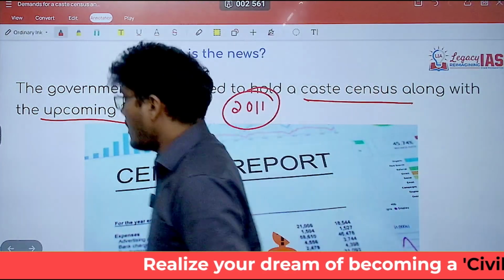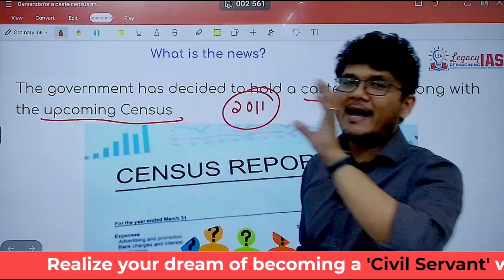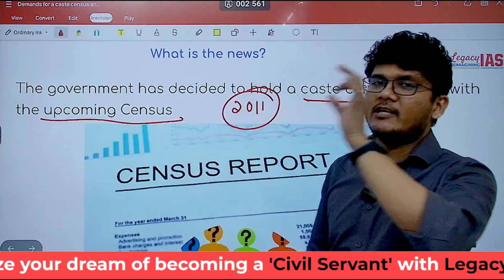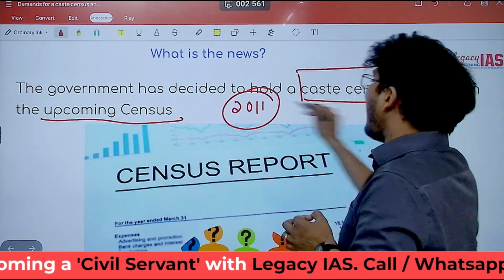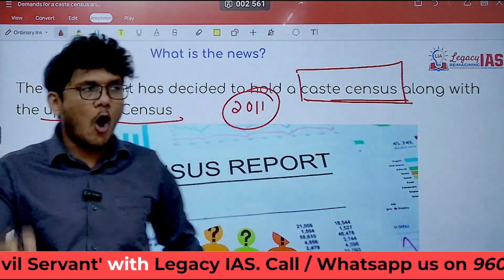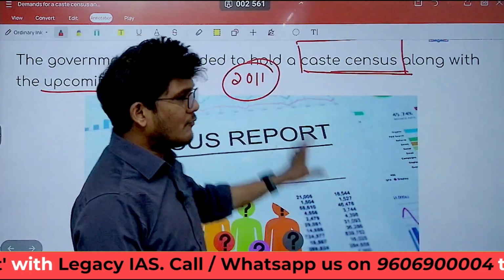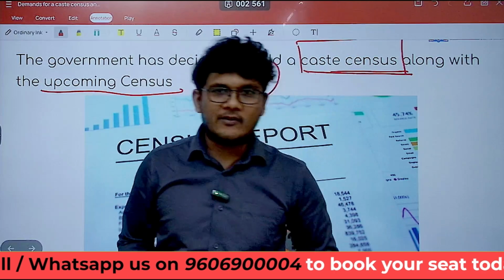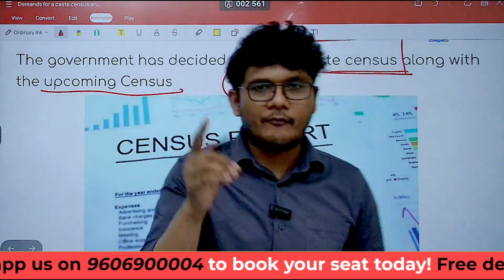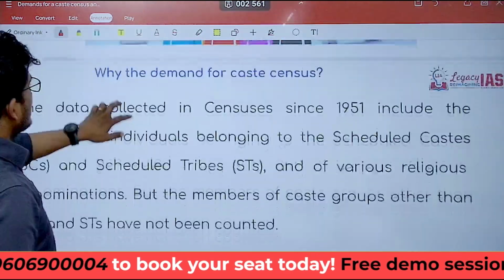When it starts, the government has decided that this census is not going to be alone, but rather it will also have the caste census being done along with the census. That means what? In a census, the population is counted. In a caste-based census, the caste of that population will also be taken into consideration.